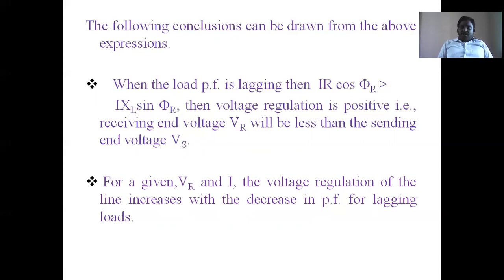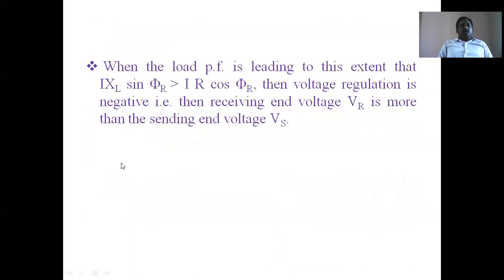Regulation phenomena can be increased. Regulated voltage we are applied. A better voltage profile at the receiving end. So when the load power factor is leading to this extent, I X_L sin phi_r is greater than I R cos phi_r.